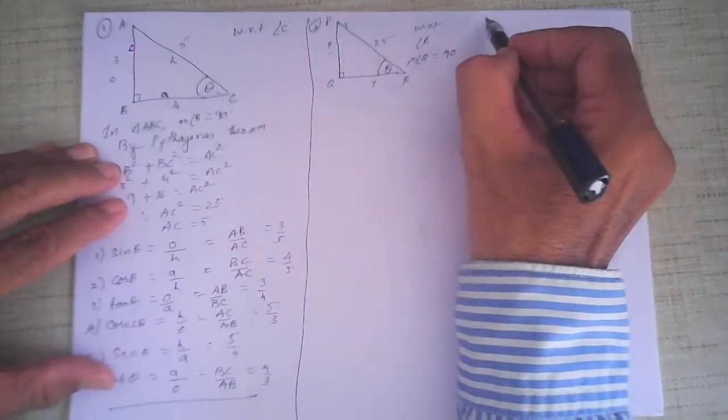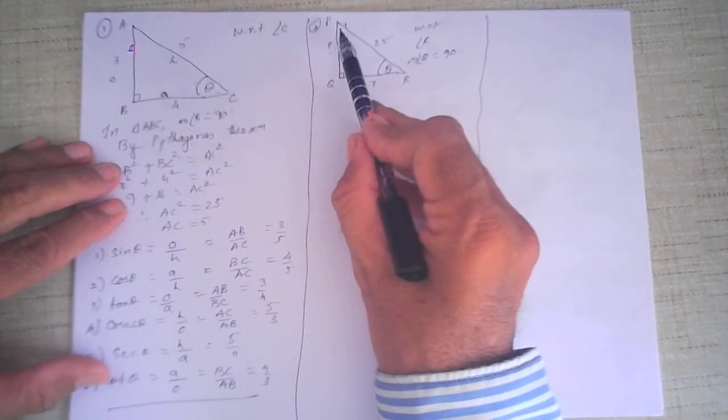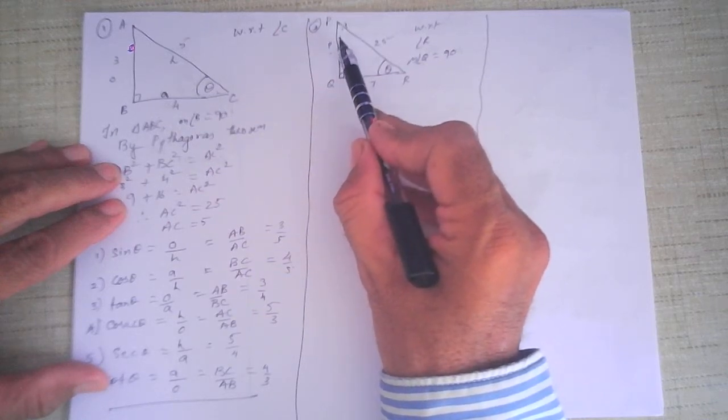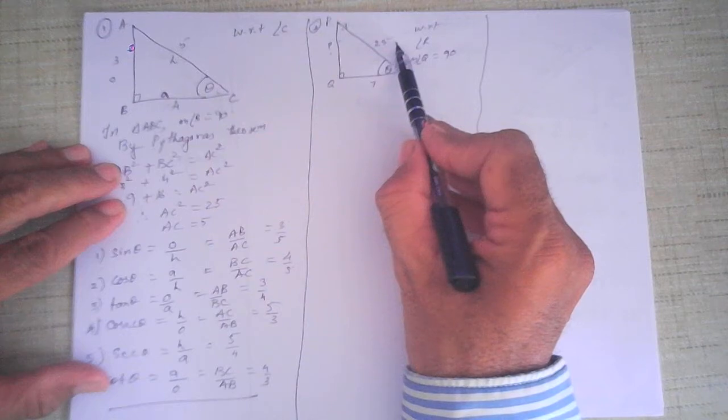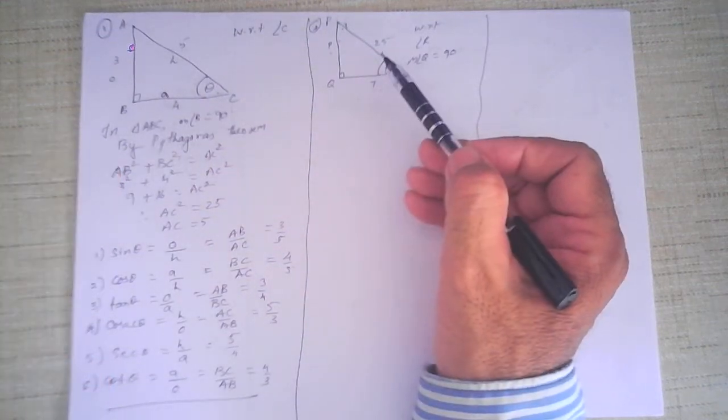Alright. So with respect to angle R, remember that if it had been with respect to angle P, then angle P would be theta, in which case the hypotenuse would be the same, but opposite and adjacent would interchange places. So you got to be careful about that.